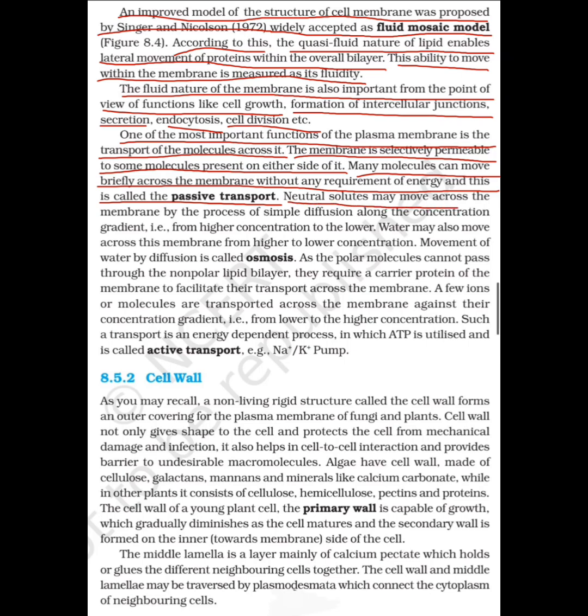Neutral solutes may move across the membrane by the process of simple diffusion along the concentration gradient, therefore from high concentration to lower. Water may also move across this membrane from the higher to lower concentration. Movement of water by the diffusion is called osmosis.